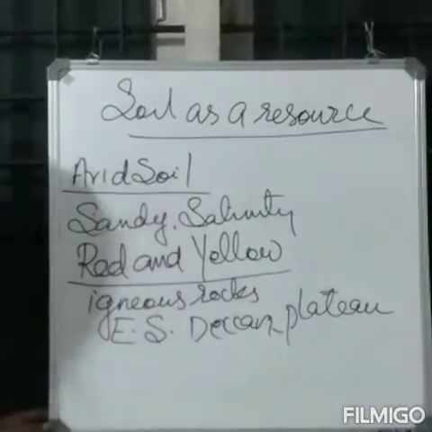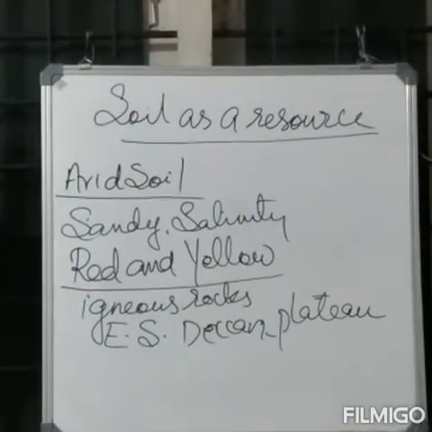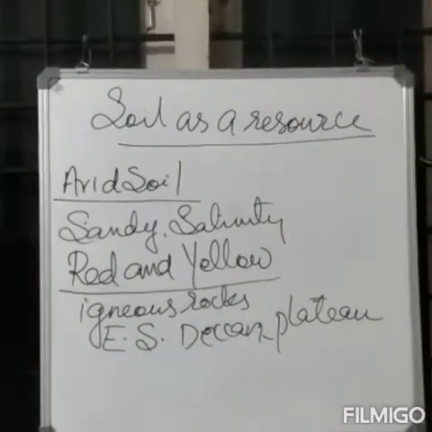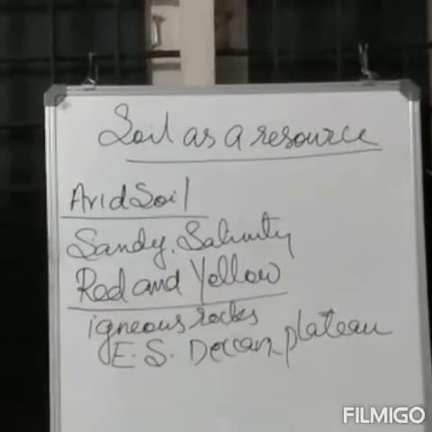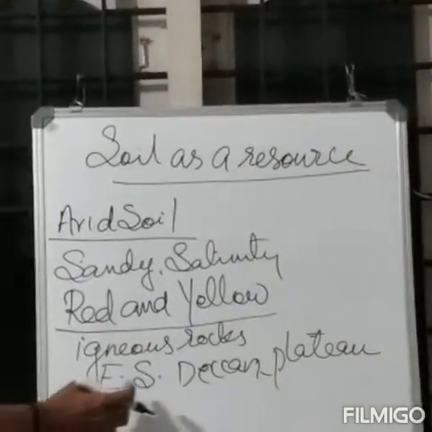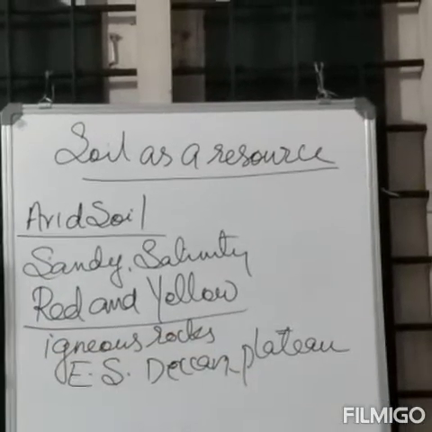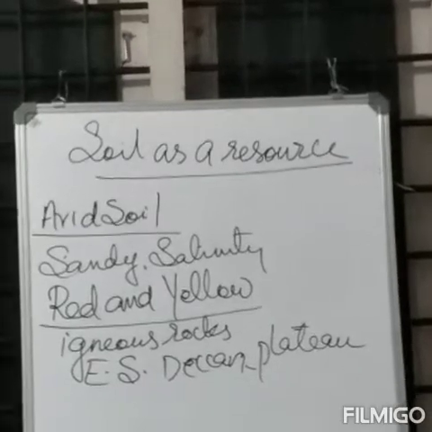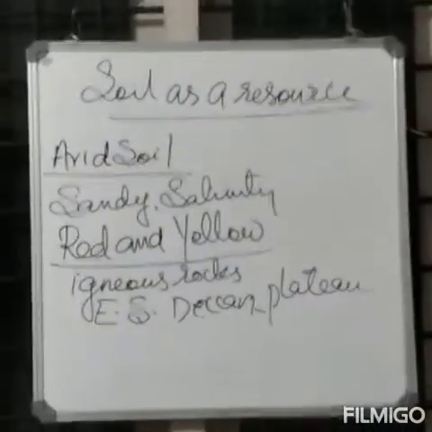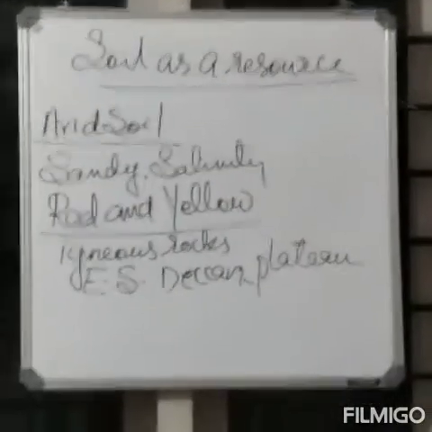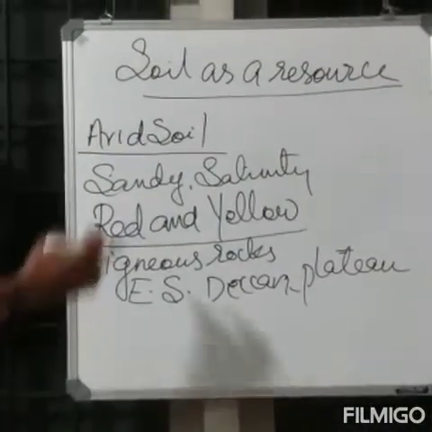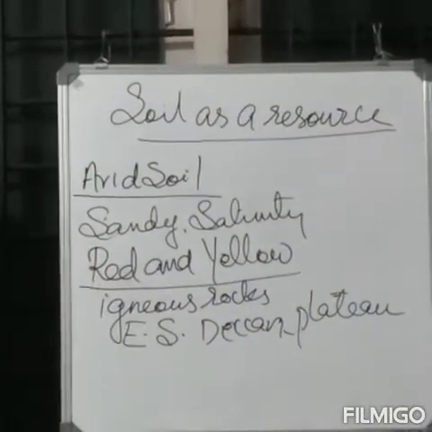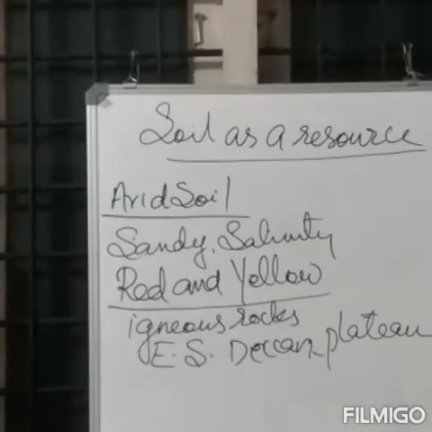Do you remember, while we discussed black soil, it is commonly found in the western part of the Deccan Plateau. But the red and yellow soil is commonly found in the eastern and southern part of the Deccan Plateau. This soil develops a red color because of the diffusion of iron in rocks. Diffusion means the spread.